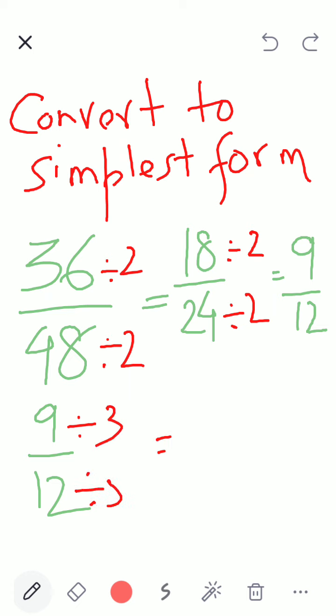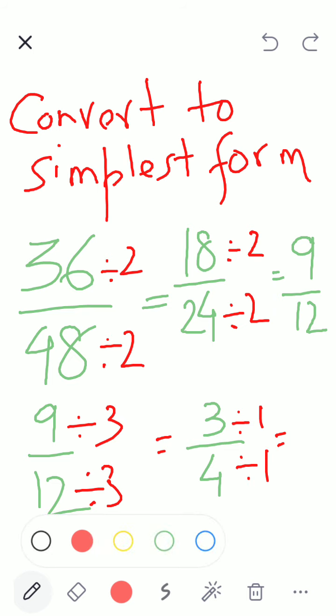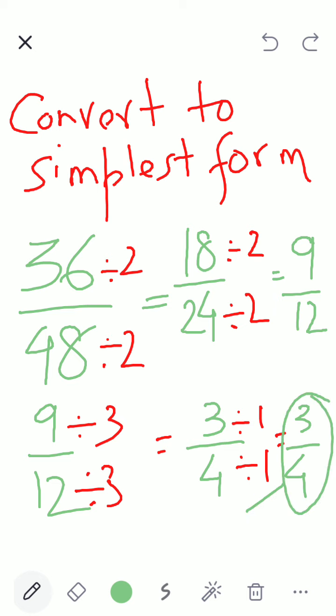You got how much? 9 divided by 3 is 3. 12 divided by 3 is 4. Now can I divide 3 and 4 further? No. Because their HCF is 1. 3 divided by 1, 4 divided by 1 is nothing but 3 by 4. So 3 by 4 is the simplest form.